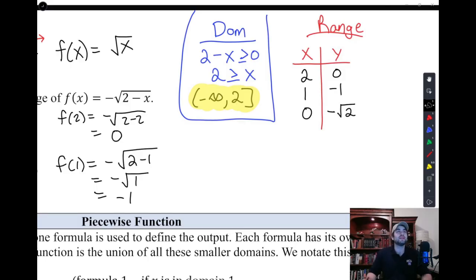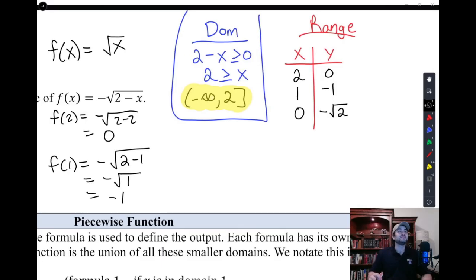And so I can see my range, the biggest it can get, or the most positive it can get, is that 0 at the top. And so my range is going to be negative infinity. But it's not going to stop at 2 because that's the x value. It's going to stop at 0.